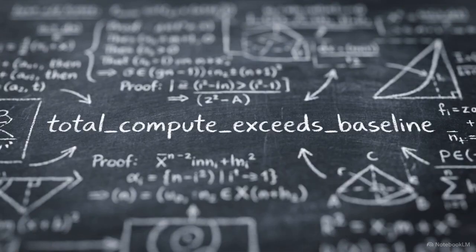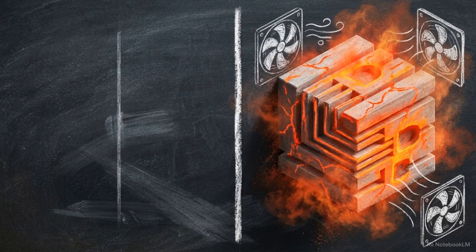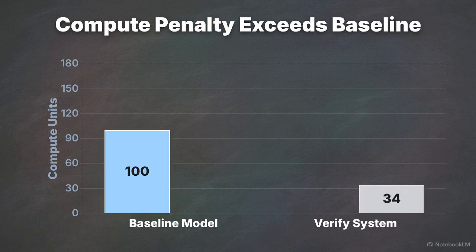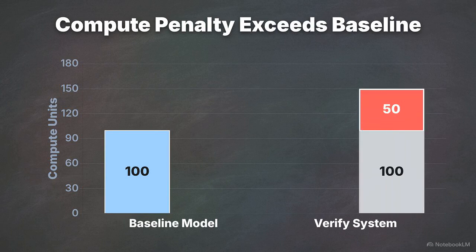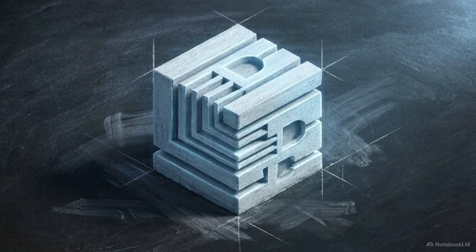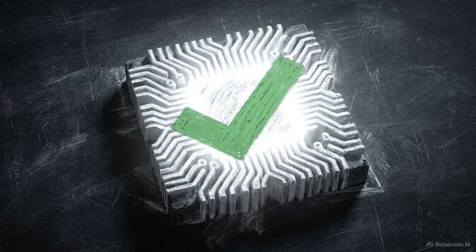The true cost of this overhead is captured in the total compute exceeds baseline theorem. While the protocol saves network bandwidth, it drastically inflates total computational energy. This chart compares the total computational cost of the verify system against a standard baseline model. The combined compute of the sender and receiver will always be strictly greater than running the baseline model alone. The sender's cost is relatively low, paying only a fraction of the baseline compute, determined by the ratio of K to D. But the receiver pays the full baseline compute every single time it runs the verify check.